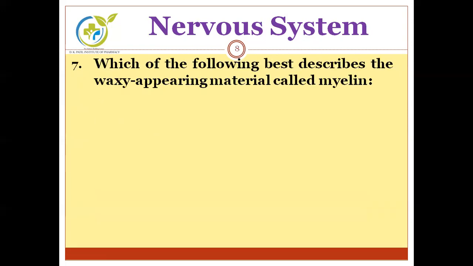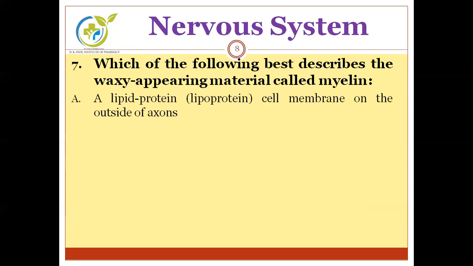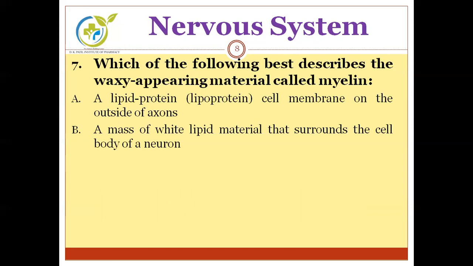Next, which of the following best describes the waxy appearing material called myelin? Options are A, a lipid protein, that is lipoprotein, cell membrane on the outside of axon. B, a mass of white lipid material that surrounds the cell body of neuron.